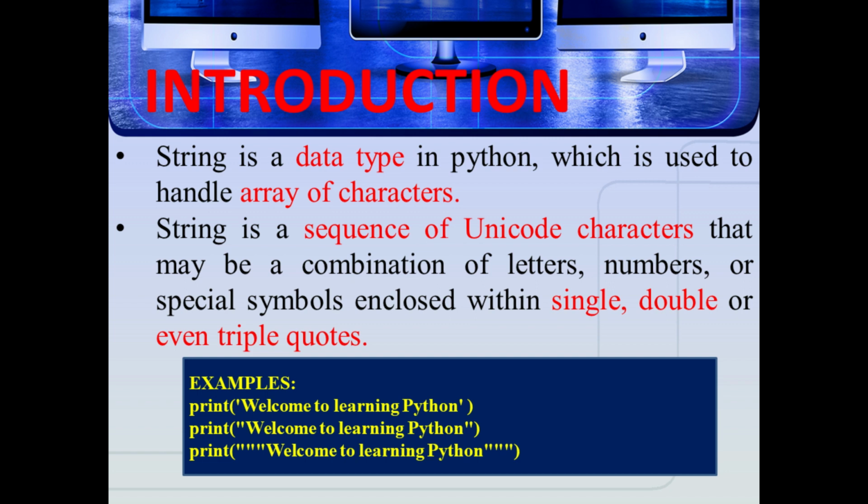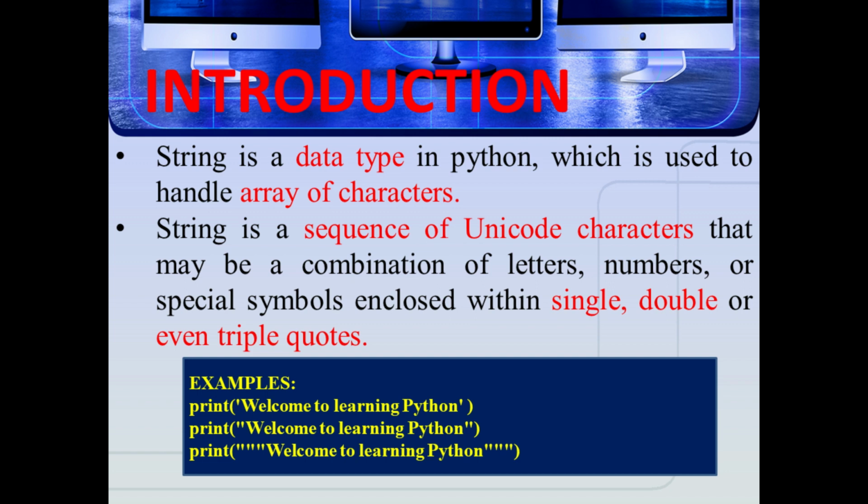String is a sequence of Unicode characters that may be a combination of letters, numbers or special symbols enclosed within single, double or even triple quotes. Here Unicode means the Unicode universal character encoding standard used for representation of text for computer processing.